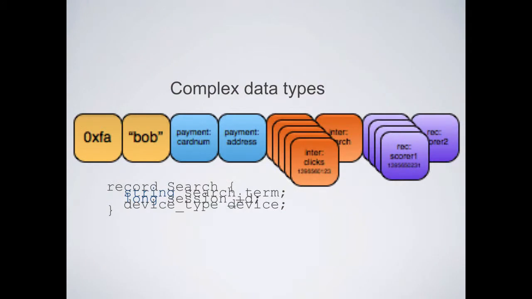And the data that we store in each one of these columns could be any kind of complex record using data types like strings and doubles and integers. Then we also support maps and lists and recursive maps and lists and so on. We use Avro for data serialization and deserialization, so we're just storing Avro records in these columns.